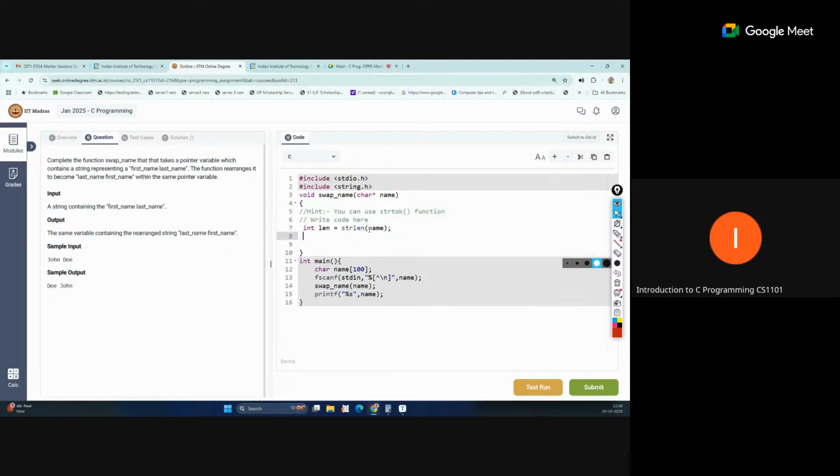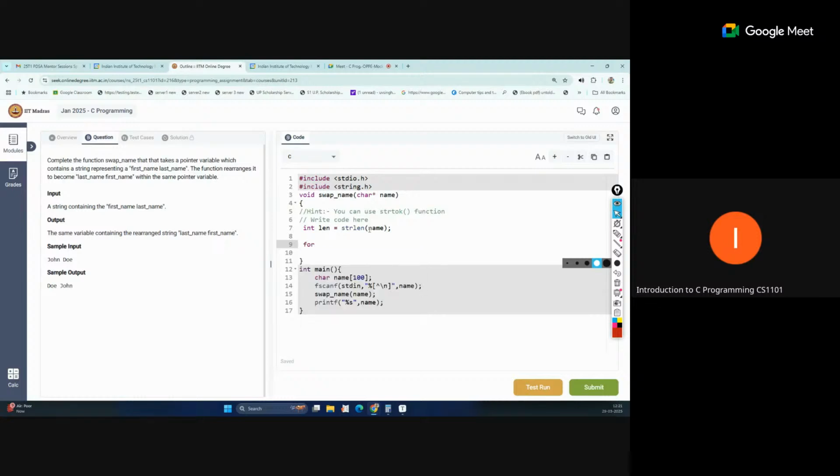And then after that we will run a loop. So what we will do, we will figure out where we are getting the space. We will note down at which index we are getting the space. Before that we have one word, and after that we have another word. In that way we can break the one two-word string into two separate variables. So we can run a loop like here.